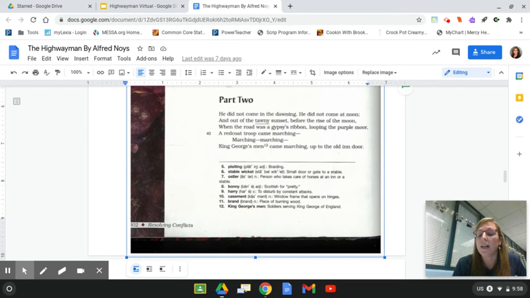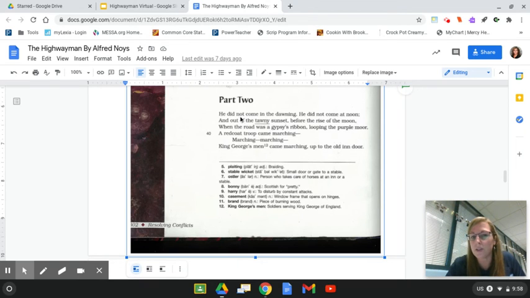He did not come in the dawning. He did not come at noon. And out of the tawny sunset, before the rise of the moon, when the road was a gypsy's ribbon, looping the purple moor, a redcoat troop came marching, marching, marching. King George's men came marching up to the old inn door.